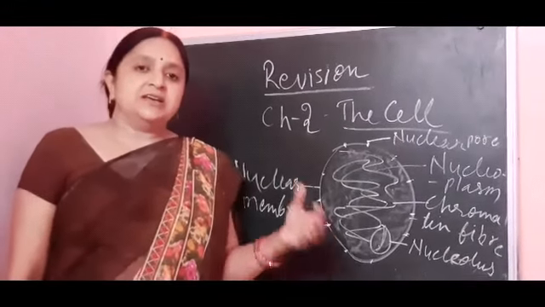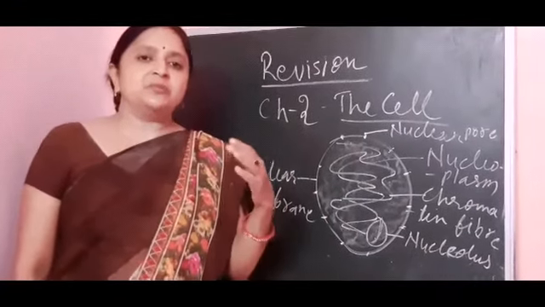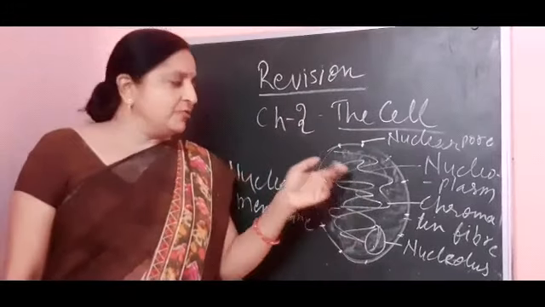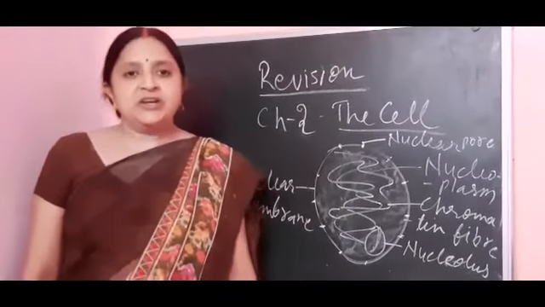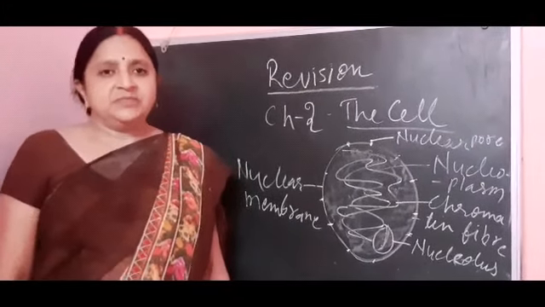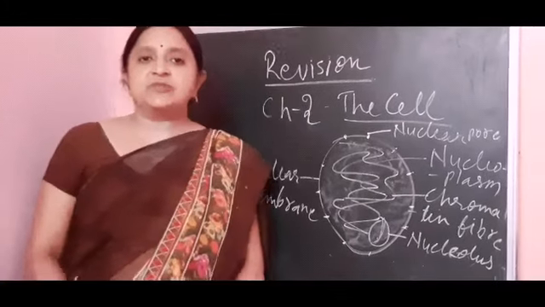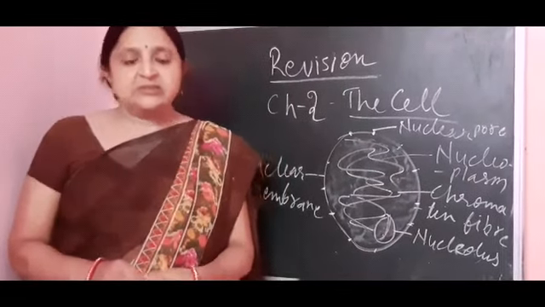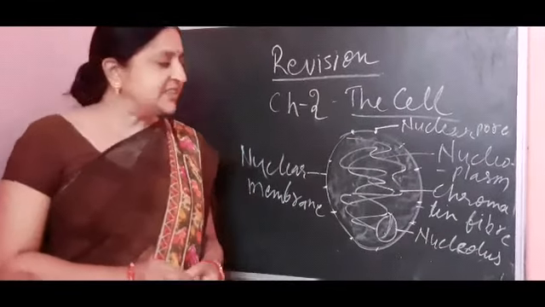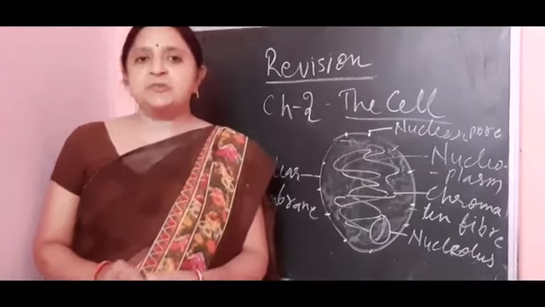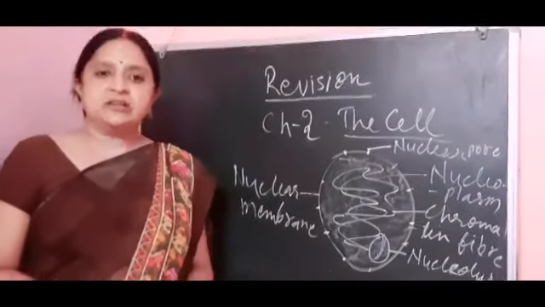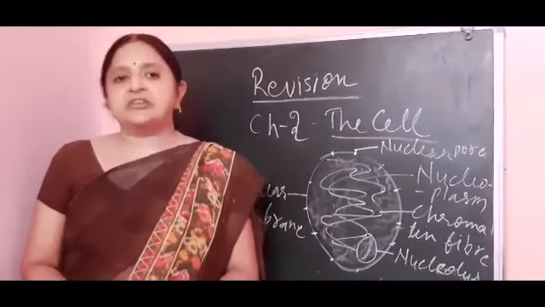So the nucleus is responsible for two works: metabolic activities of the cell, and transferring characters from one generation to the other. This is all about the cell organelles.